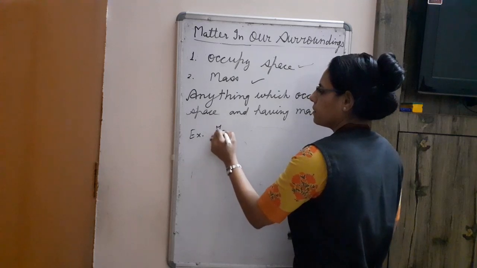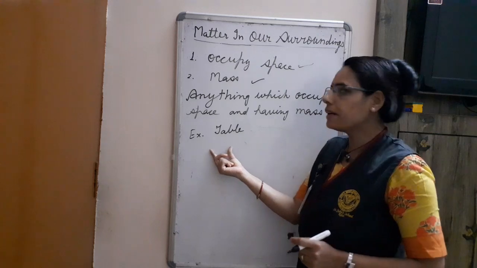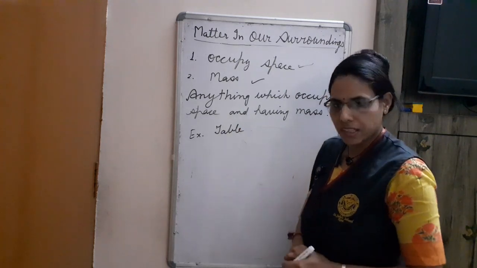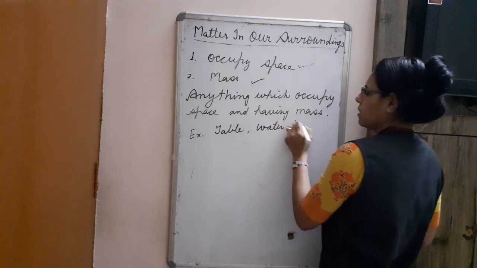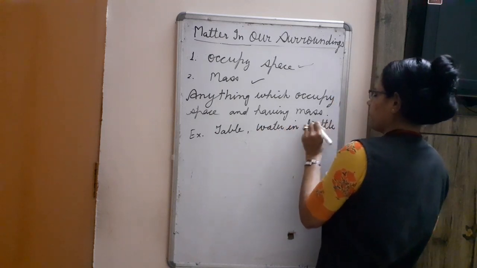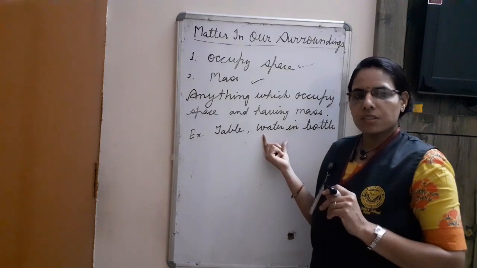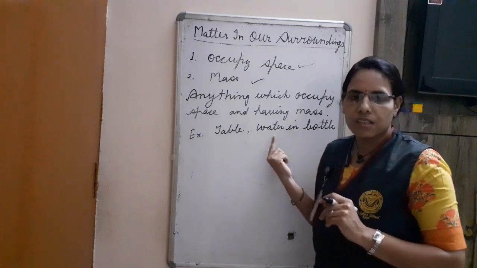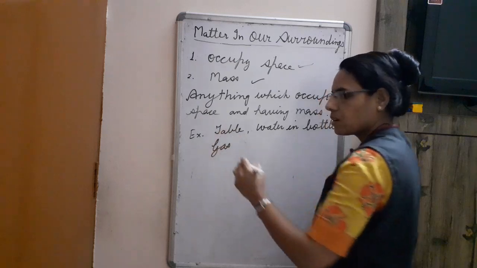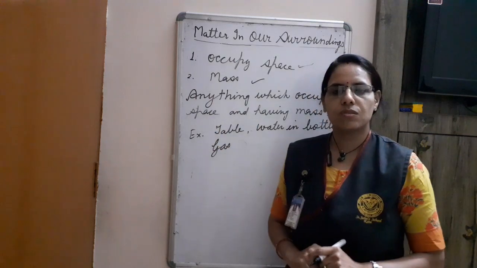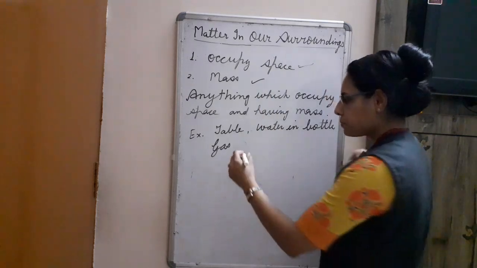Table. Space also occupied. Some weight is also there. Second, water in bottle. Space is also occupied according to the shape of the bottle. Weight is also there. Mass is also there. Gas. Gas which is filled in this room also. Air. These all are the example of matter.